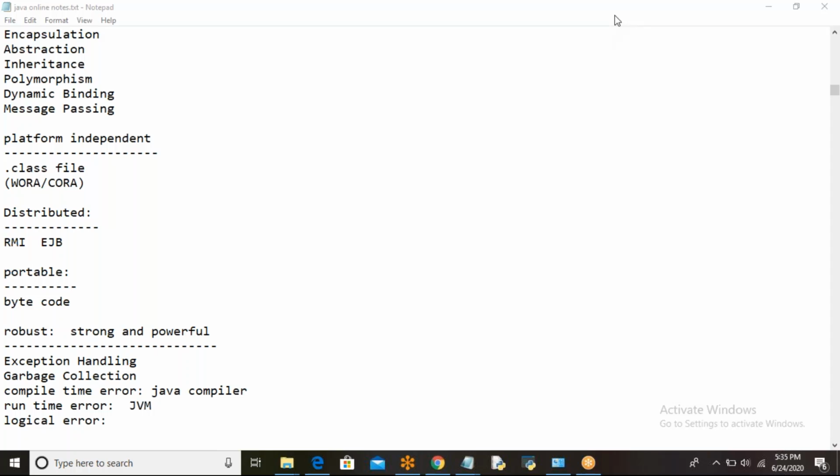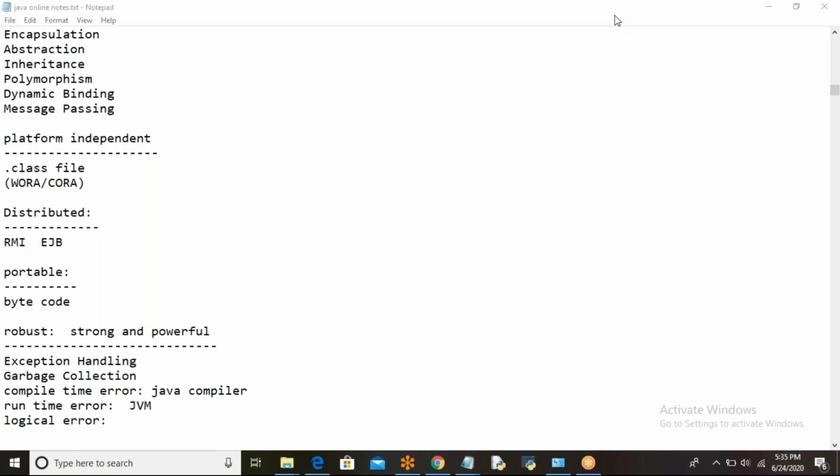Sorry. So logical error means what? The flaws or mistakes in the logic of the program. This is nothing but a logical error. Who is responsible? The programmer is solely responsible for these logical errors.